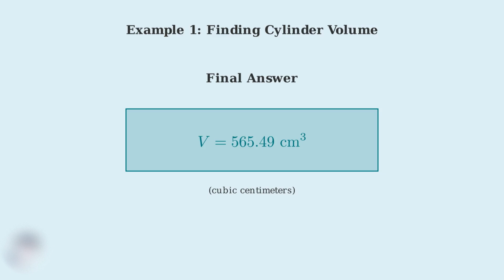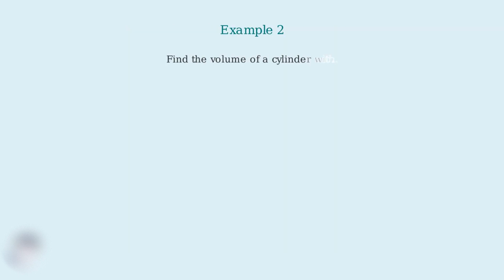cubic units. This completes our first example. We successfully applied the volume formula step by step, carefully calculating each part to find that our cylinder has a volume of 565.49 cubic centimeters. Now we'll work through our second example.